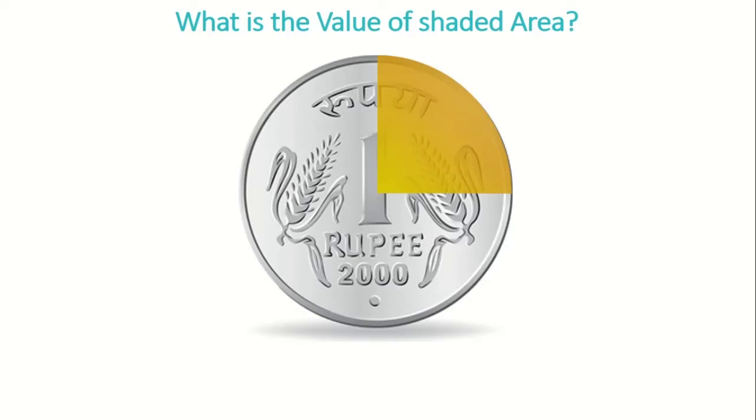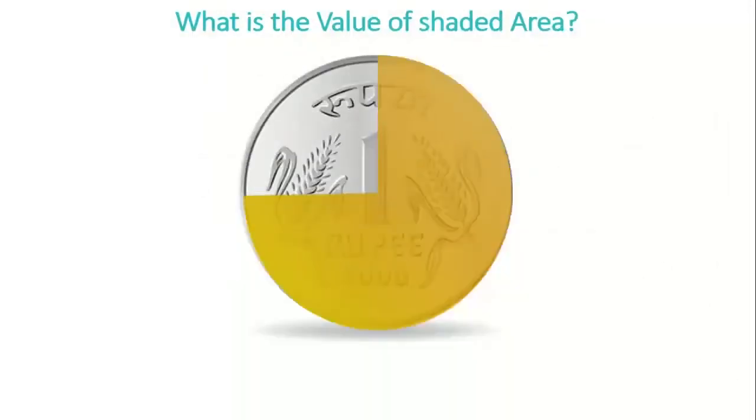Shaded area. As you can see, the whole is 1 rupee. So this is 1/4, which comes out to be 25 paise. Let's move to the next slide. What is the value of this shaded area? I can see that 3/4 are shaded out of 4. So it's 25 paise multiplied by 3, that is a total of 75 paise.